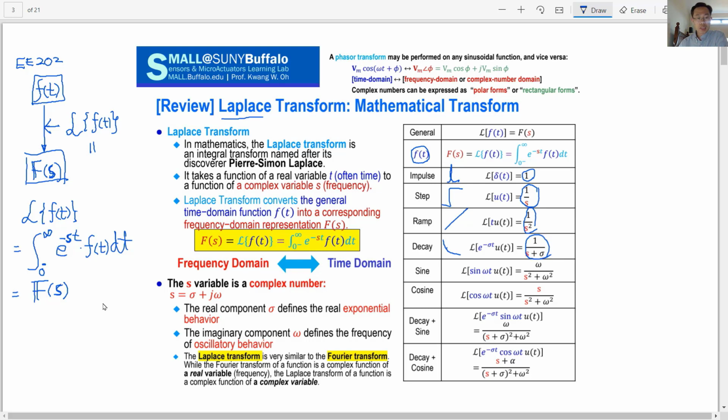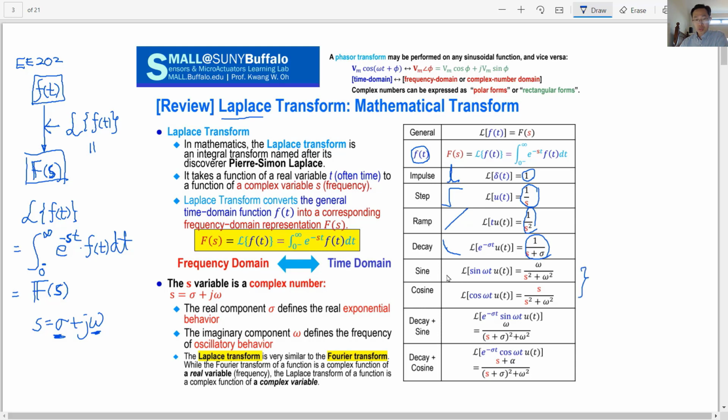In general s is defined as sigma plus j omega, where sigma describes the real exponential behavior and omega describes the frequency of the oscillatory behavior. So if we have a decay function f(t), it becomes 1 over s plus sigma.